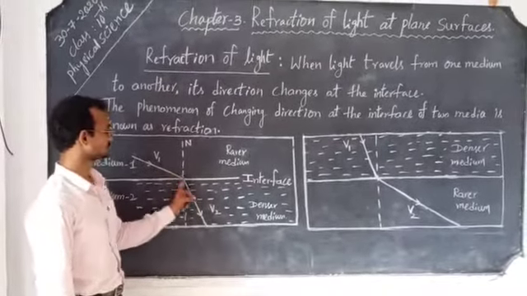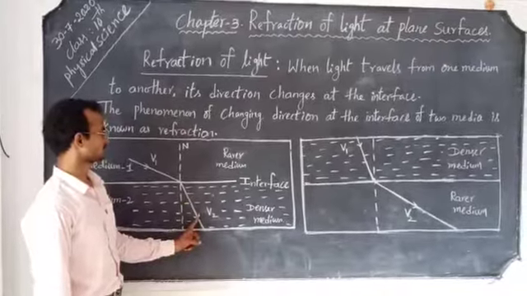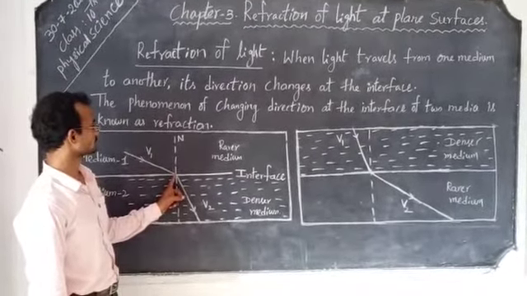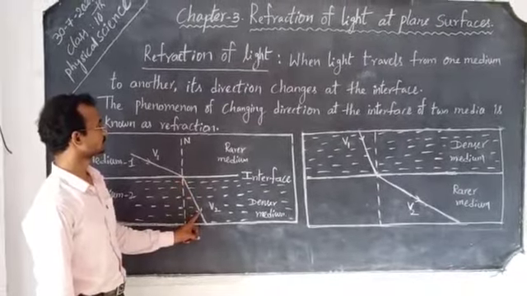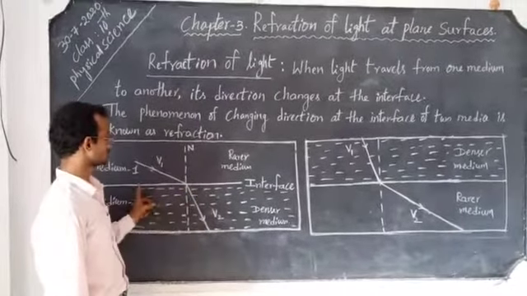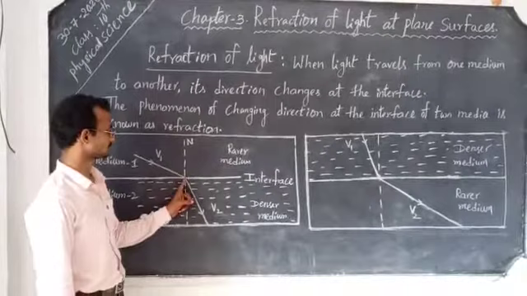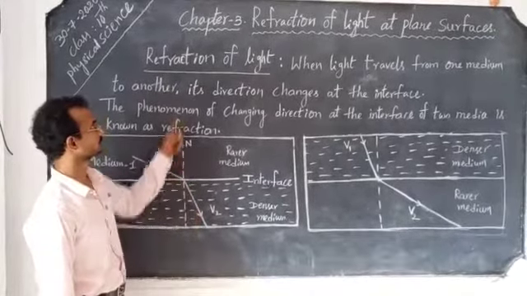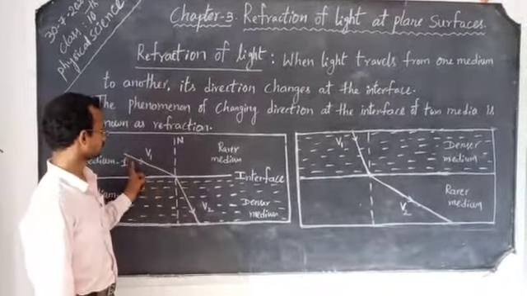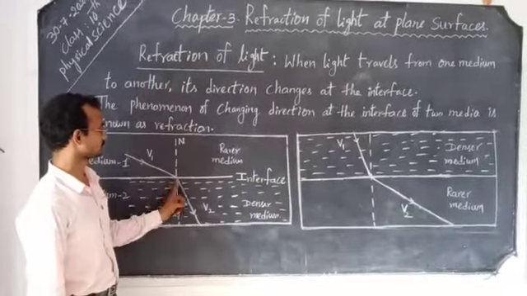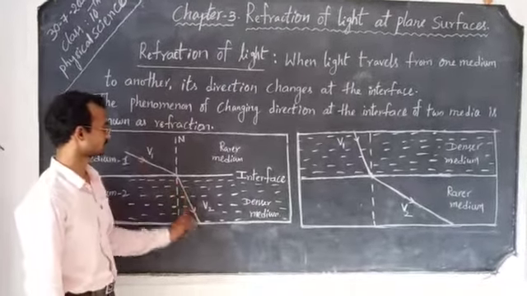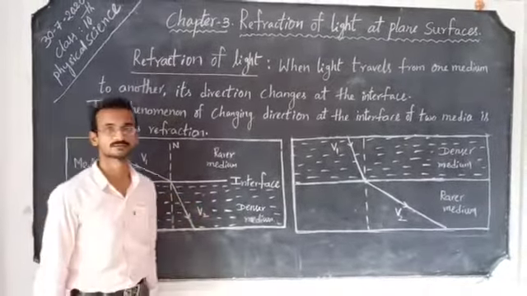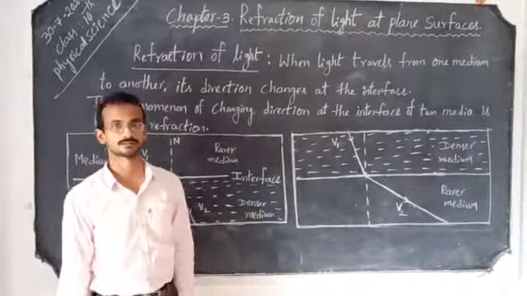The phenomenon of changing the direction of a light ray at the interface of two media is known as refraction of light.